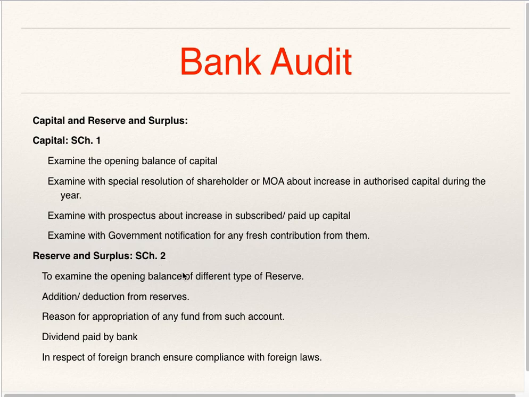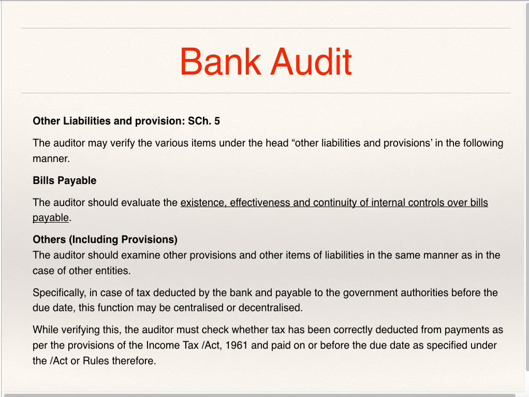In this case, the auditor should check various different types of reserves. He should check opening balances of various types, and any additions or deductions from the reserves. If any dividend is paid in respect of a foreign branch, he should ensure compliance with foreign laws.